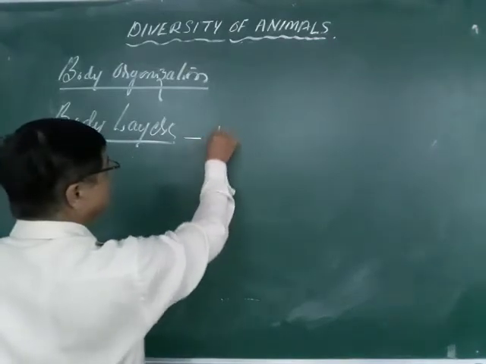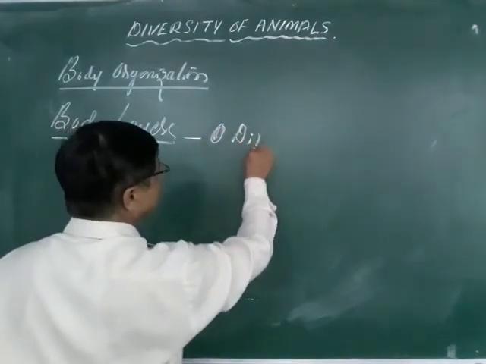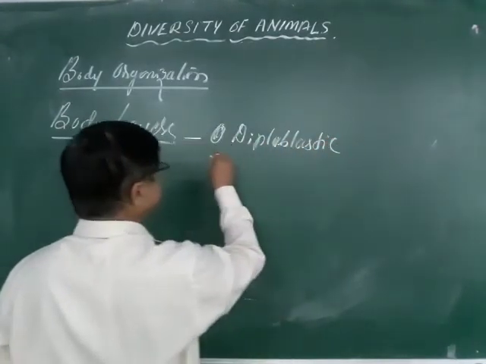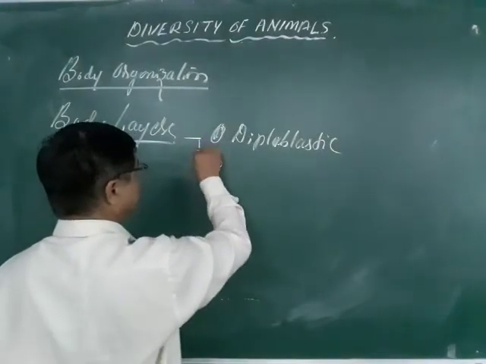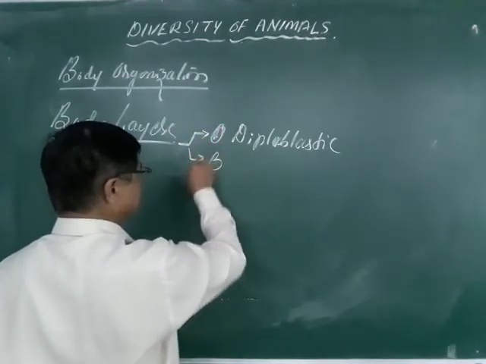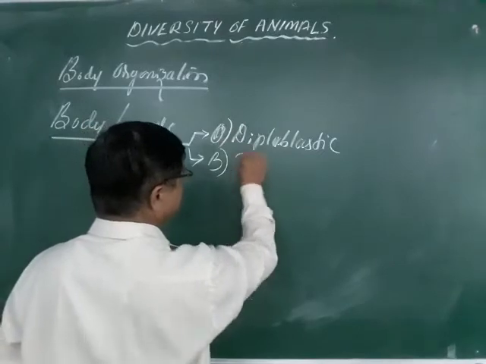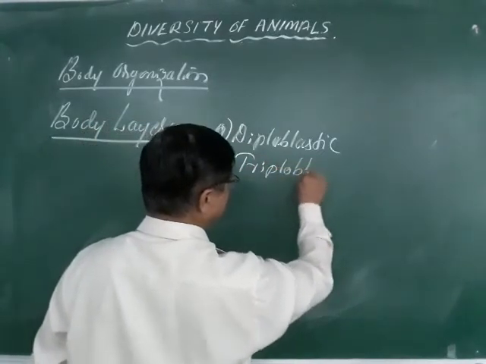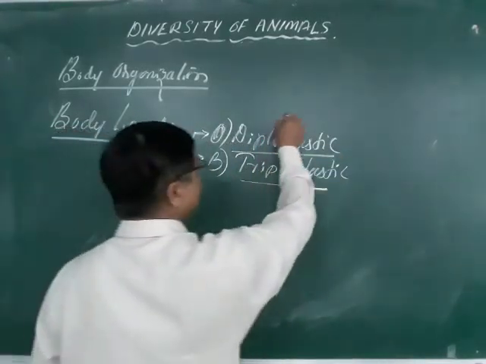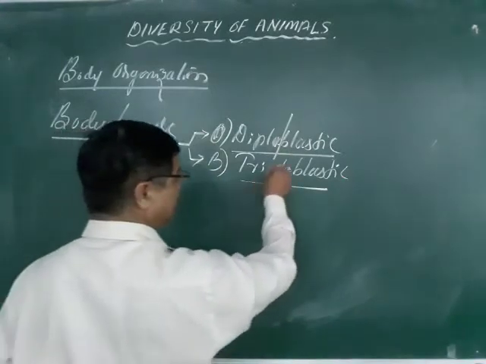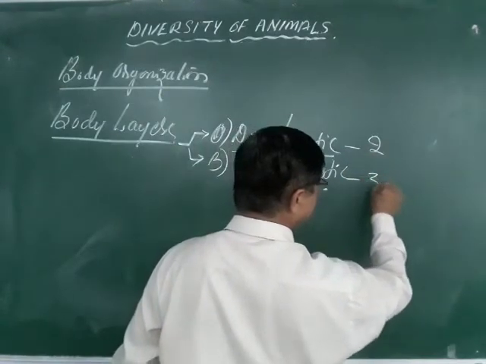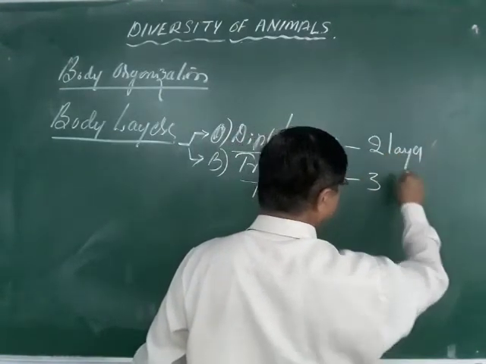One is diploblastic, and the other is triploblastic. Diplo means di, triplo means tri, you know very well. So remember the body layers: two layers in diploblastic, and here there are three layers. So two layers and three layers.